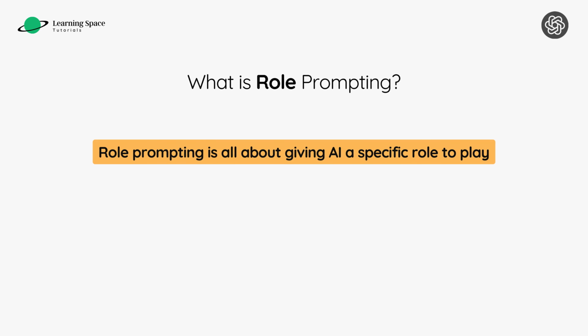Role prompting is all about giving AI a specific role to play. By providing clear instructions and context, you can make the AI generate responses that align with the assigned role. This technique helps in getting accurate and relevant responses by setting clear expectations for the model. The more details you provide, the better the AI performs. Let's dive into some exciting examples of how role prompting can transform AI outputs.